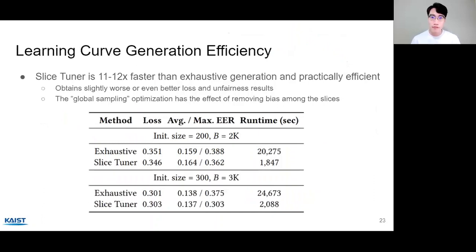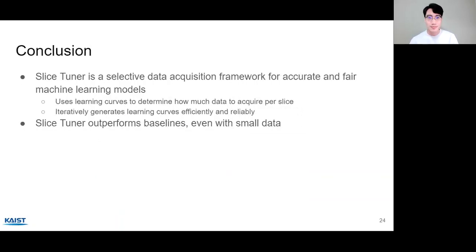Lastly, we evaluate our efficient learning curve generation method. If you look at the runtime of a naive approach that exhaustively generates learning curves in the bottom table, Slice Tuner is an order of magnitude faster and therefore practically efficient. And it obtains slightly worse or even better loss and unfairness results. In the case where Slice Tuner has a better loss, we suspect that the optimization of taking X% examples of all slices together has the effect of removing bias among the slices.